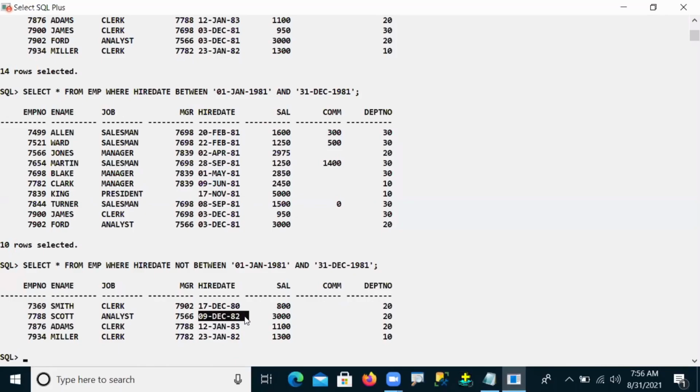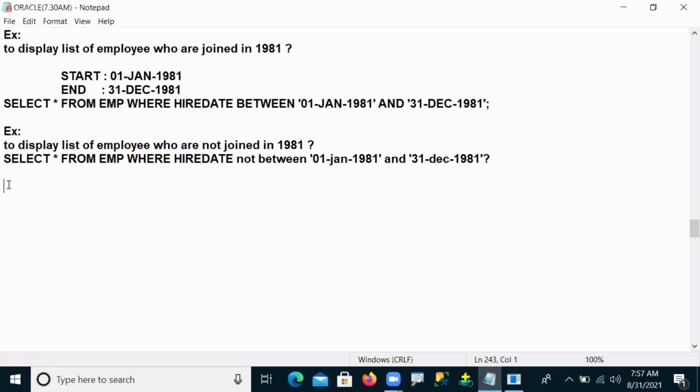Now 82 also does not come between, and 12 Jan 83 and 23 Jan 83 are also not between. So these are not between in the particular range value. This is the negative operation, and we can go check it. Now let me give one example based on in and between.